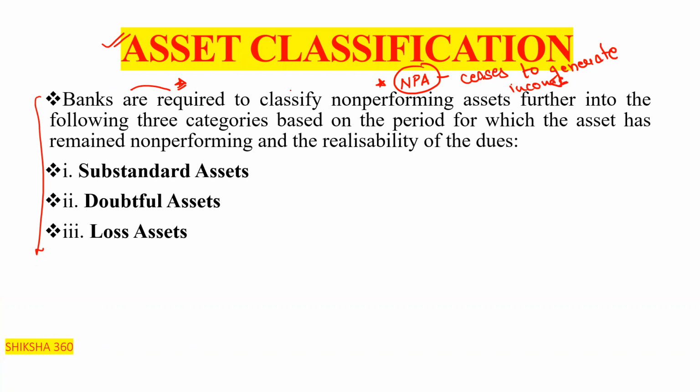For the bank. So banks are required to classify non-performing assets further into the following three categories, based on the period for which the asset has remained non-performing and the realizability of the dues. Under which three categories? First one is the substandard assets, second one is the doubtful assets, and third one is the loss assets. Let's discuss all these three assets one by one.